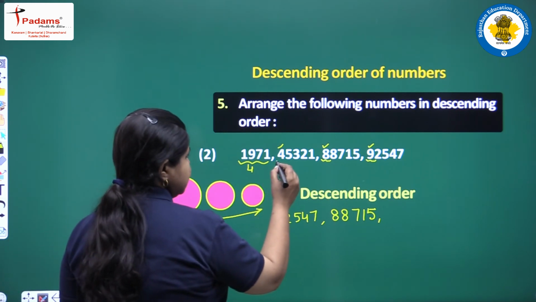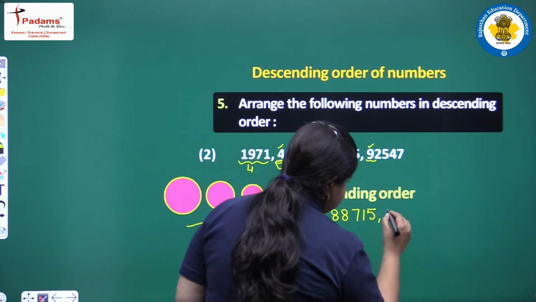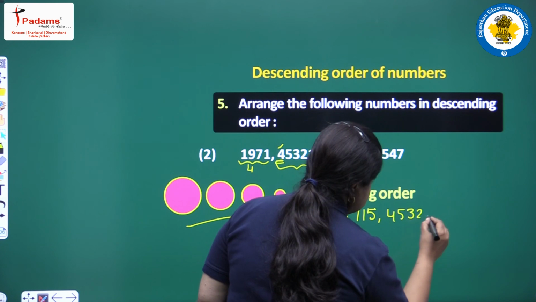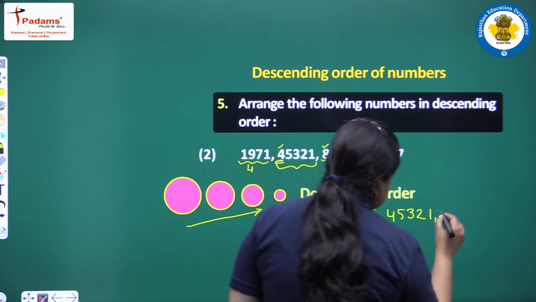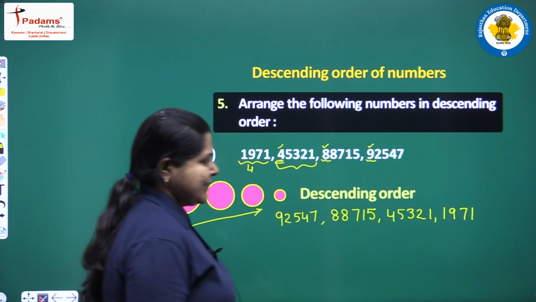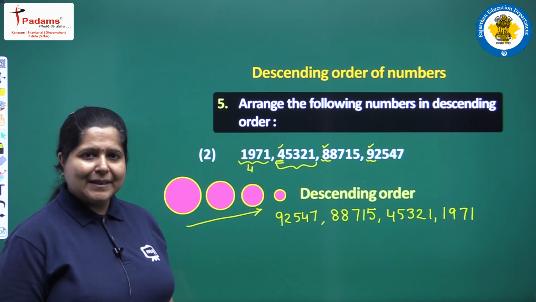Then we have this 4, and clearly this is greater with 5 digits, 45,321, and in last we will have 1971. So, this is the descending order of the numbers.